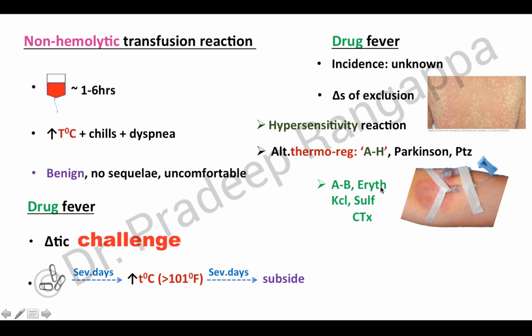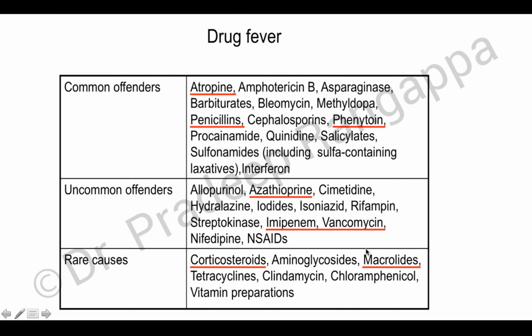Clarithromycin is known to have an increased risk of this local reaction, as are potassium infusion, sulfonamides, or chemotherapy drugs. And there are drugs which can alter heat loss. Atropine causes reduced heat loss, causing fever, while drugs like thyroxine cause increased heat production. Either of these can cause temperature rise. These are some of the common offenders used in the ICU which can cause drug fever.